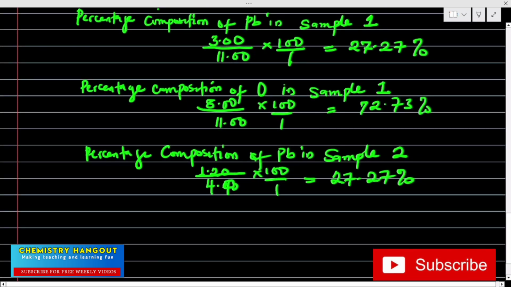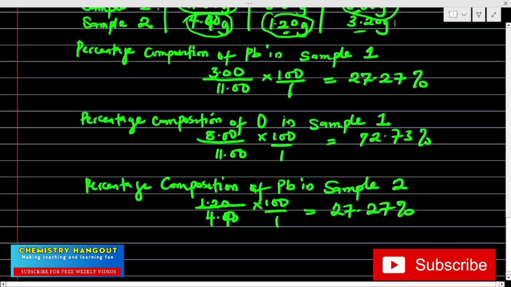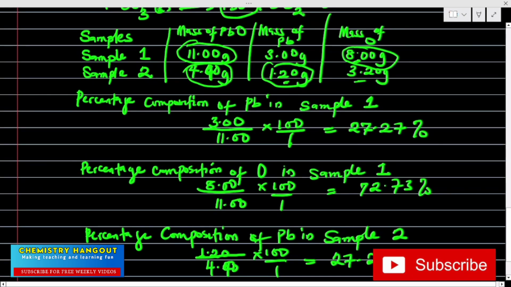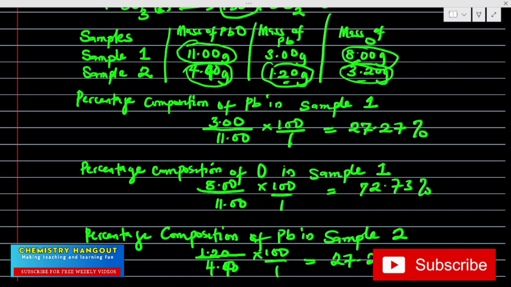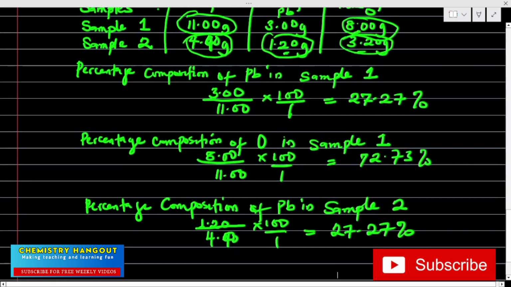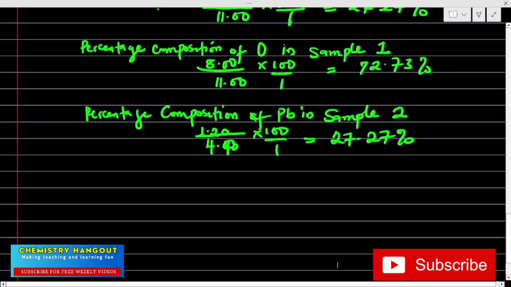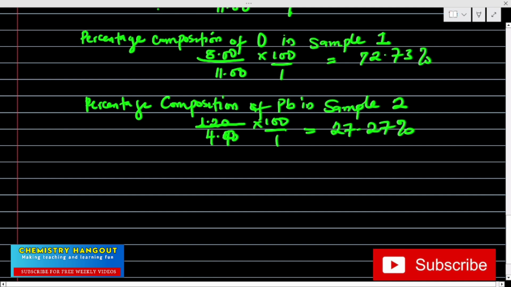Then let's check the second one. We want to calculate for oxygen now. For oxygen in the second sample, we have 3.20. So let's do the calculation now. Percentage composition of oxygen.